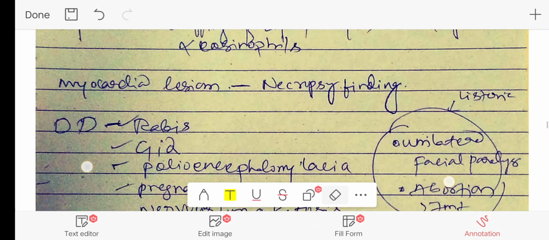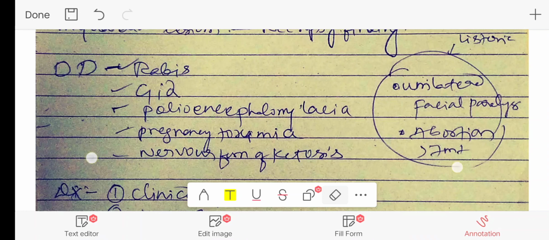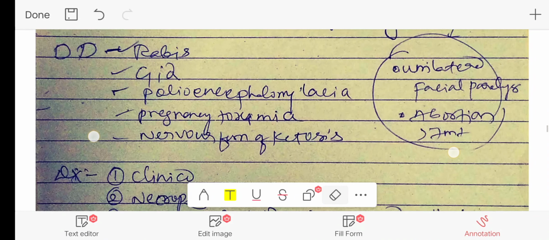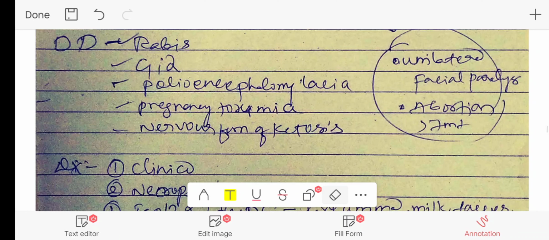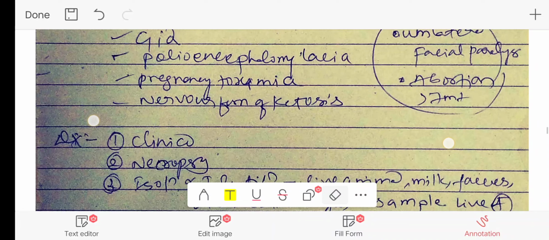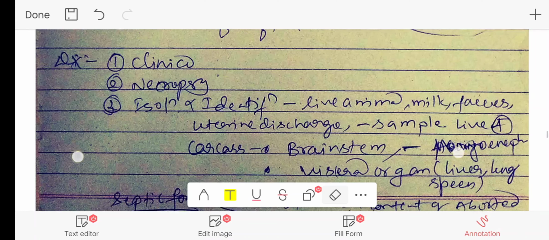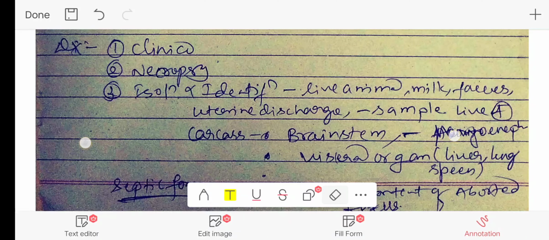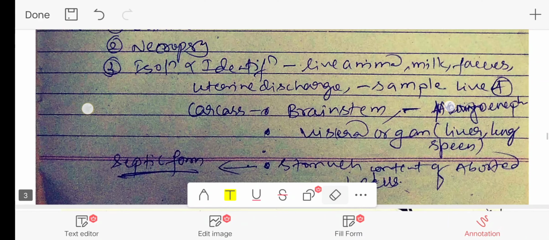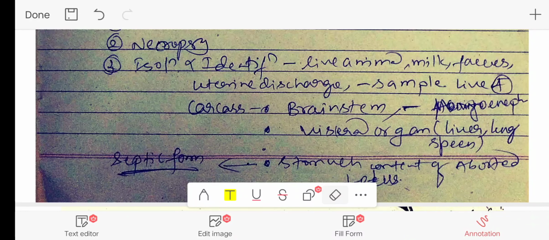But in case of listeriosis, there will be unilateral facial paralysis. That is one of the most important clinical signs we need to remember whenever we are differentiating from the other diseases. And there will be a history of abortion at more than 7 months. Diagnosis will be based on the clinical signs, and then the necropsy findings, and based on isolation and identification. In the live animal, the sample to be collected is from milk, feces, and uterine discharge.